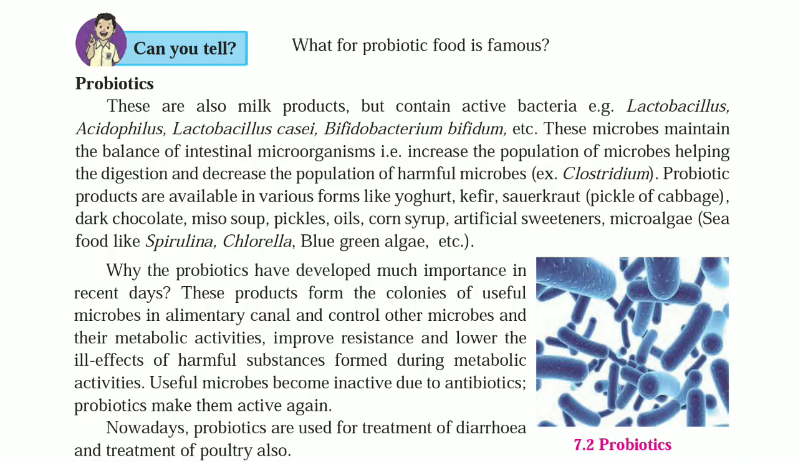Example, clostridium microbes are harmful microbes. Probiotic products are available in various forms like yogurt, kefir, sauerkraut, pickle of cabbage, dark chocolate, miso soup, pickles, oils, corn, syrup, artificial sweeteners, microalgae, seafood like spirulina, chlorella, blue-green algae, etc.